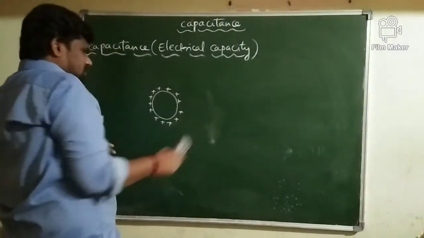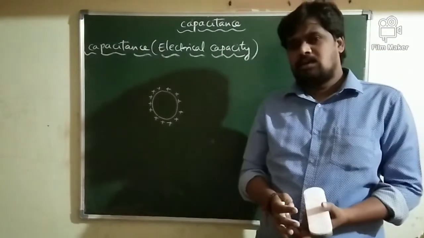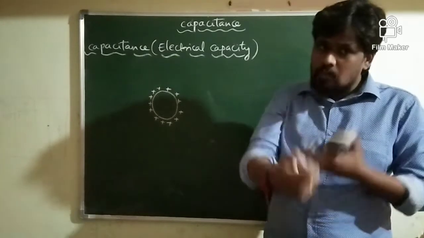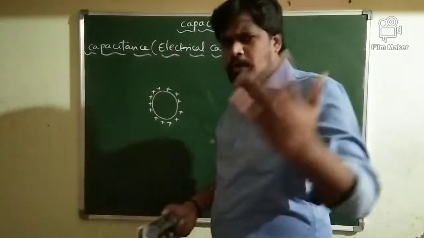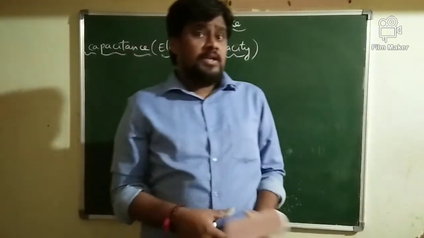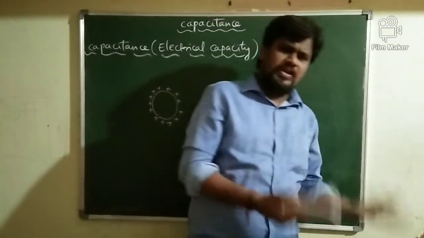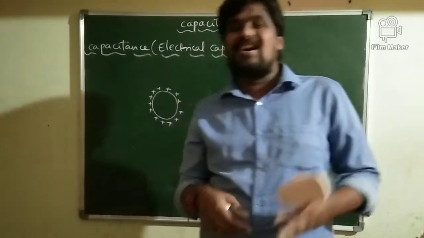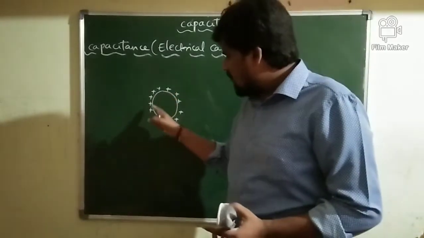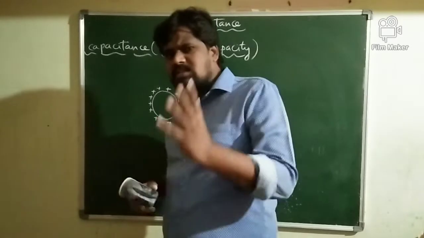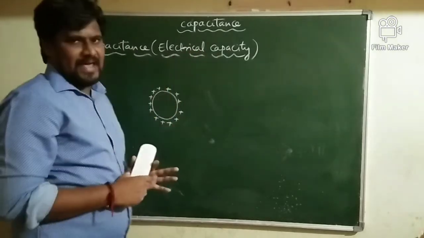See, what happens when the charge is given to the conductor? You know very well, when the charge is given to the conductor, it will go on storing the charges. But all conductors are not going to store the same amount of charge. You know very well, charge stored by any conductor depends on its curvature. More is the curvature, more is the charge stored by the conductor. So whatever charge you are giving to the conductor, how much charge the given conductor can store depends on its electrical capacity.